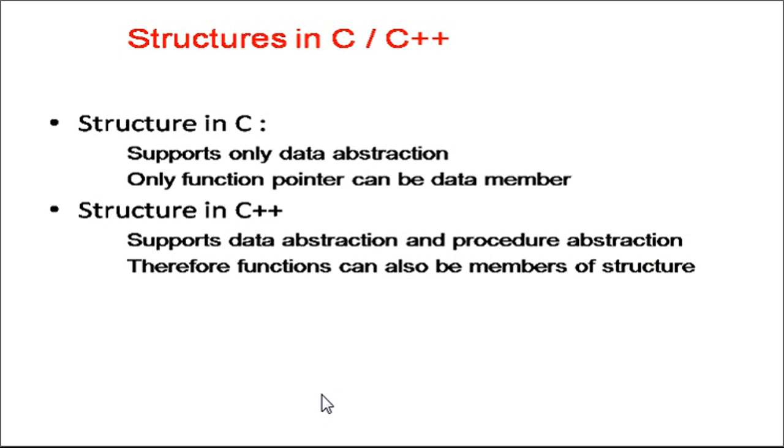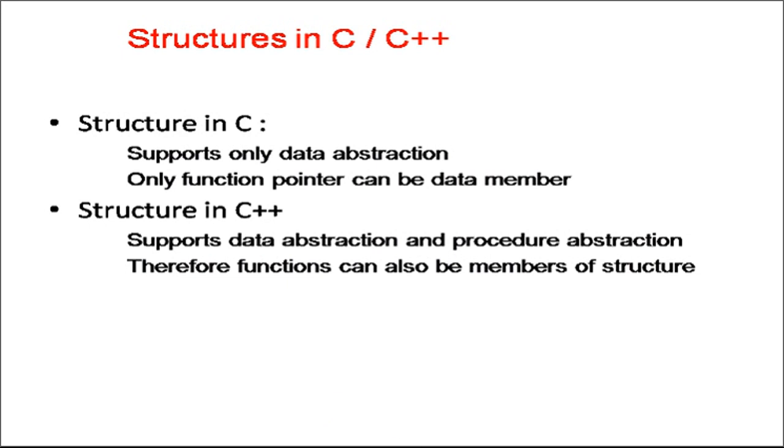Now in C++, along with data abstraction, a structure consists of procedure, or we can say function abstraction, also. That means along with data members, a structure can have functions as a part of the structure, right? By default all the members of a structure are public in C++, right? Now this is the background required for understanding class.